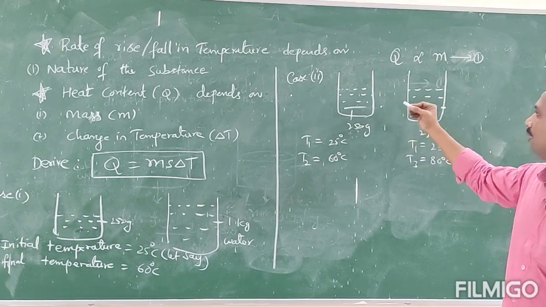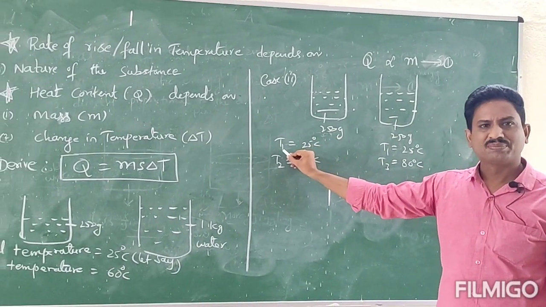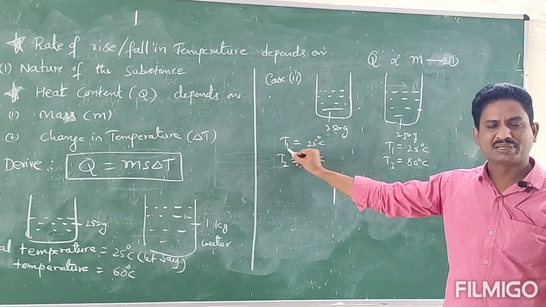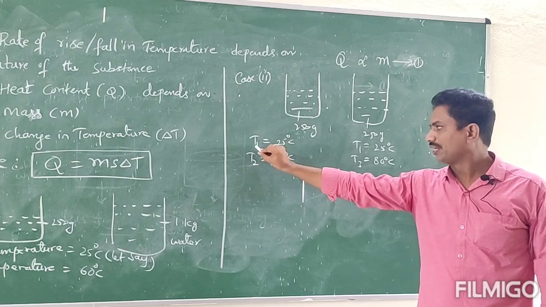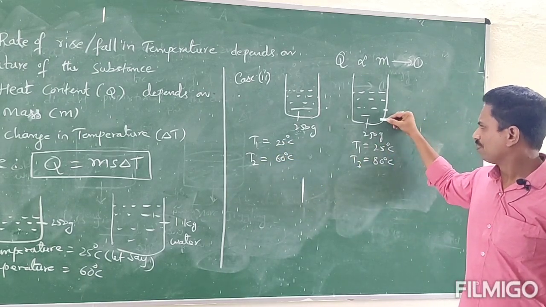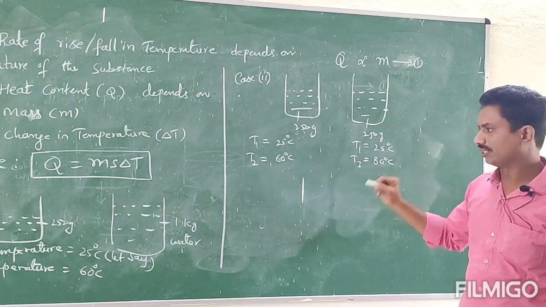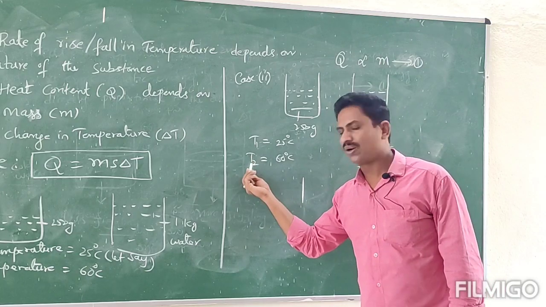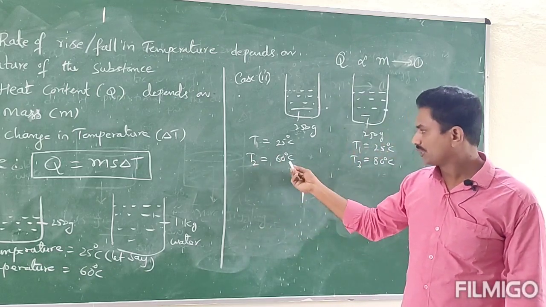Now delta T. The initial temperature of the first beaker's water T1 is equal to 25 degrees centigrade. Similarly, the second beaker's water temperature is equal to 25 degrees centigrade, and here we have to raise the temperature up to 60 degrees centigrade.